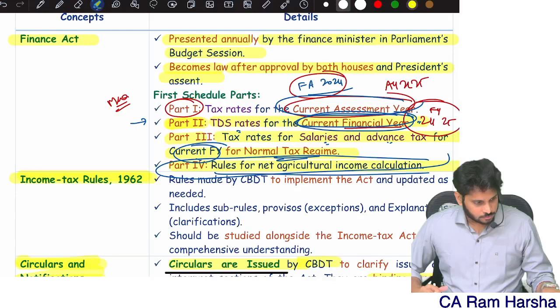Then 12.5% tax rate. One student asked me: Sir, before 23rd July, it is 1 lakh, no exemption? No, the 1 lakh exemption is for the 23-24 previous year. The 1,25,000 exemption is for the 24-25 previous year. Just because I covered 1,25,000 here doesn't mean you will get 1,25,000 two times.